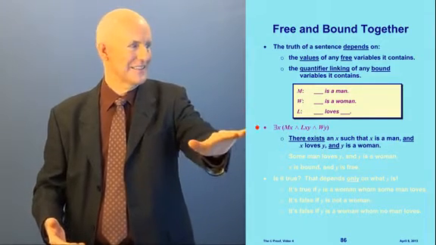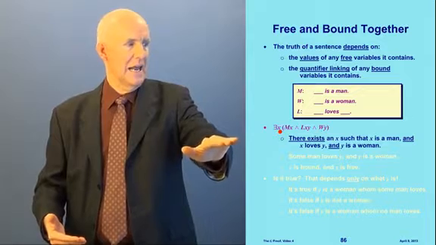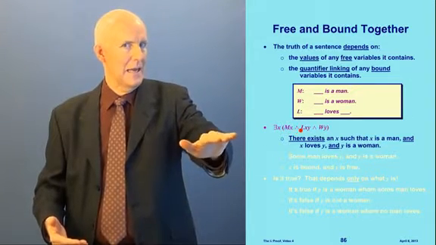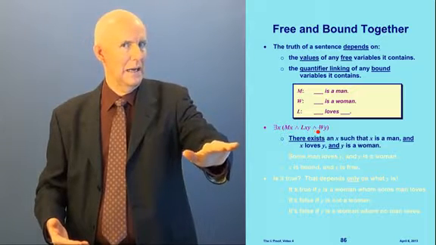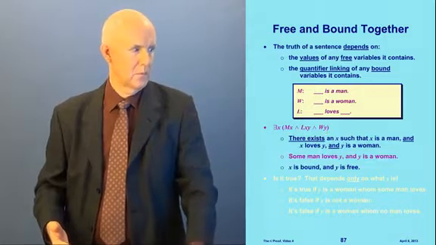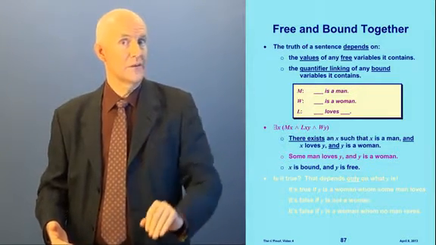Let's look at this sentence here. What this sentence says is, there exists an X such that X is a man, and X loves Y, and Y is a woman. In other words, some man loves Y, and Y is a woman.